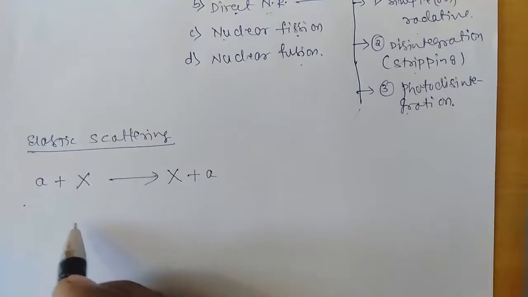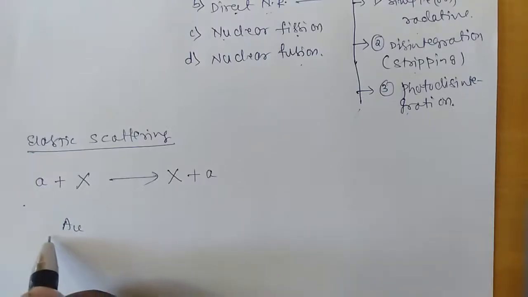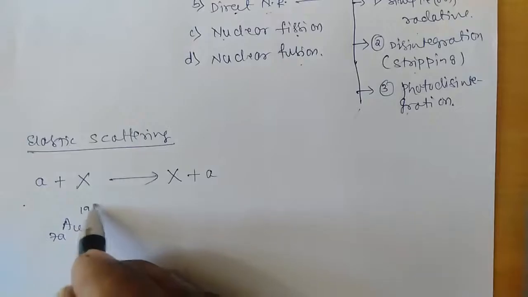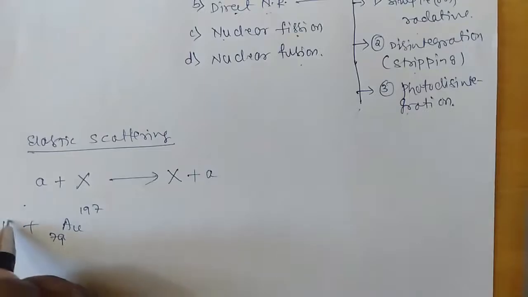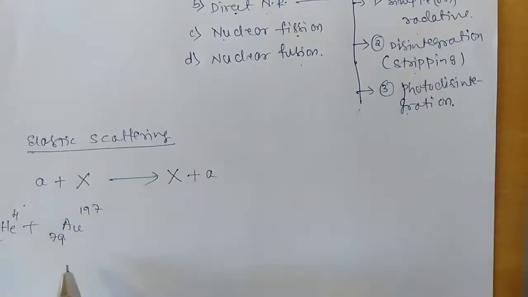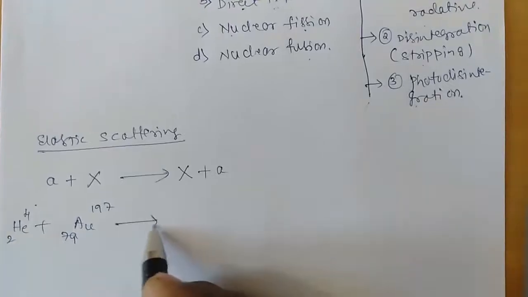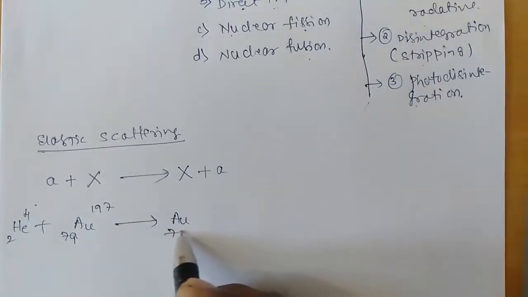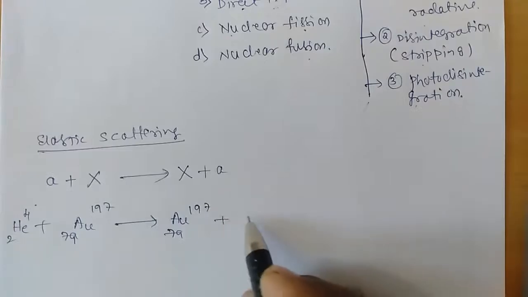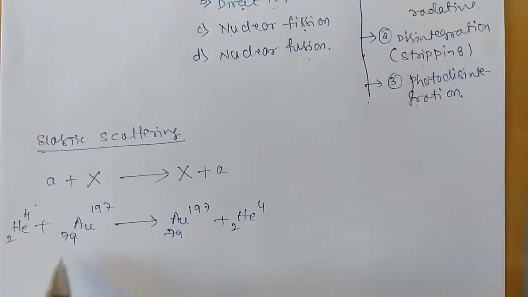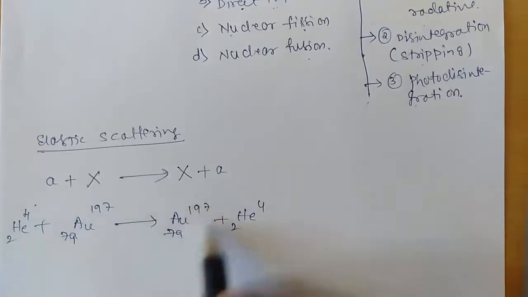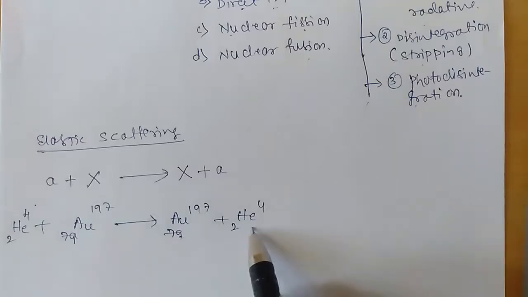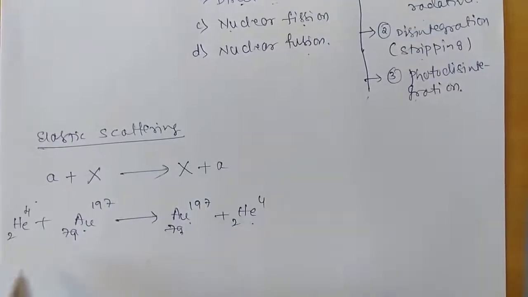Let us look at an example. We have gold, Au, with atomic number 79 and mass number 197. If it is bombarded with a helium nucleus, that is an alpha particle, the residual nucleus that is formed will be gold itself, with the emission of the alpha particle again. See here, on the left hand side we have the target nucleus and the projectile, and here we have the product nucleus, or residual nucleus, and the ejectile. Both are one and the same, so this type of scattering is called elastic scattering.